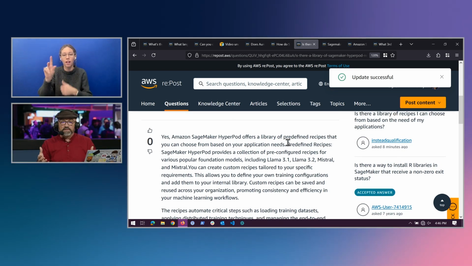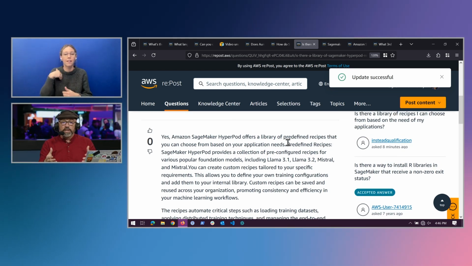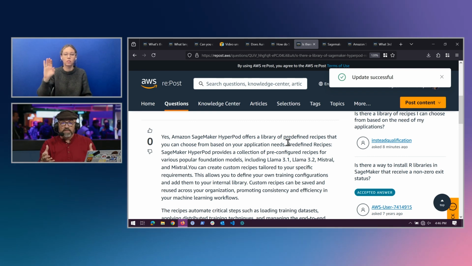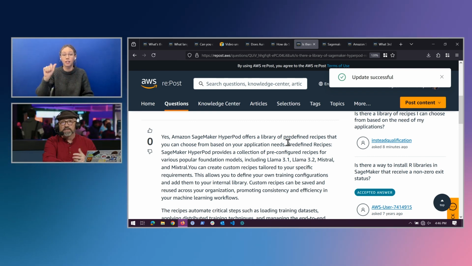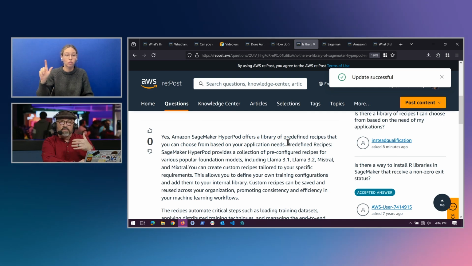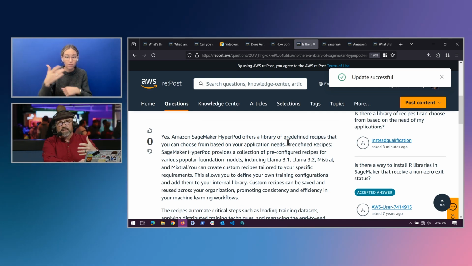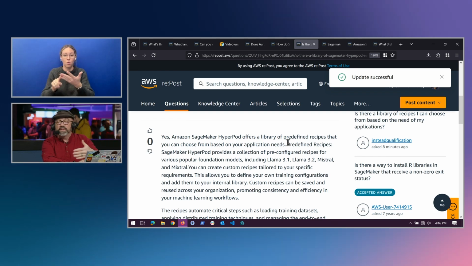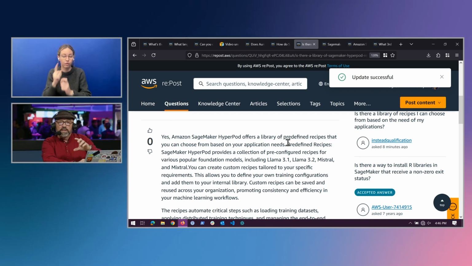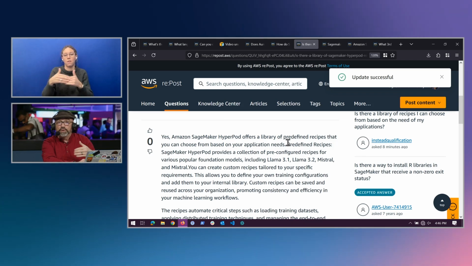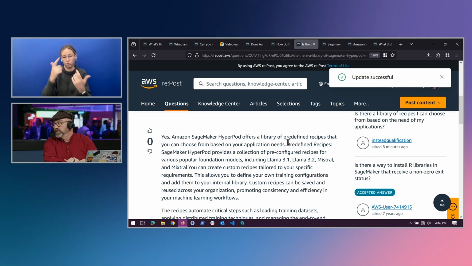There are a set of recipes offered across a number of different models like Llama, Mistral, as well as other models. And we have a Git repo out there that allows you to see all of those recipes, and that's where you can also go in and make customizations to create your own recipes and do what you need to do in your environment.